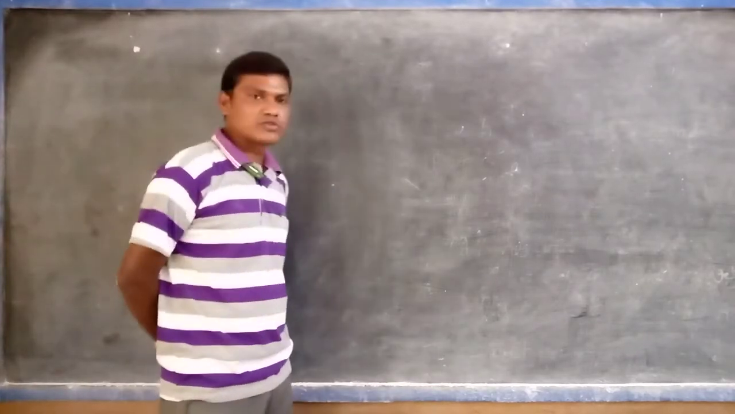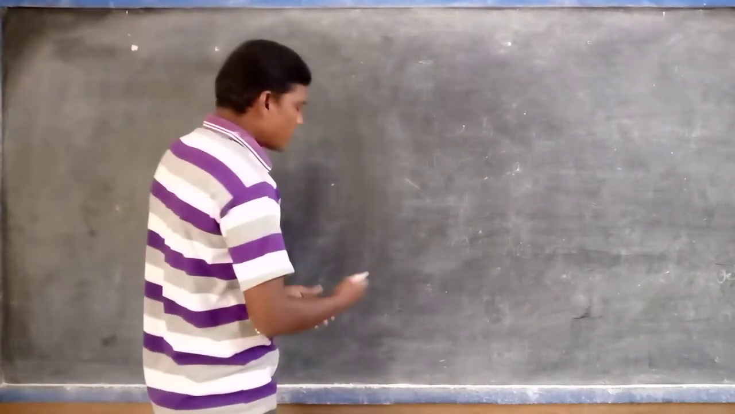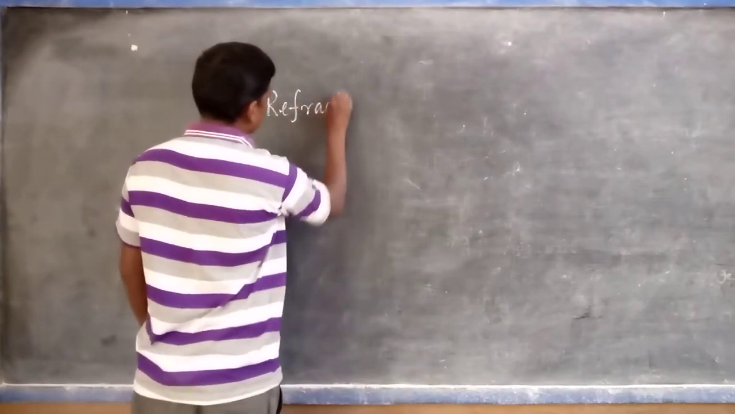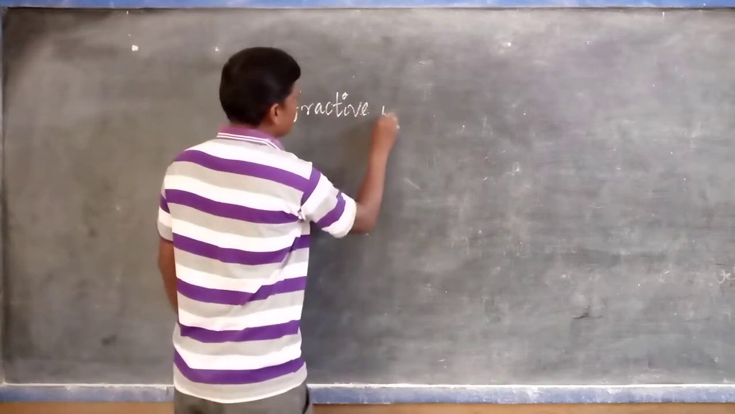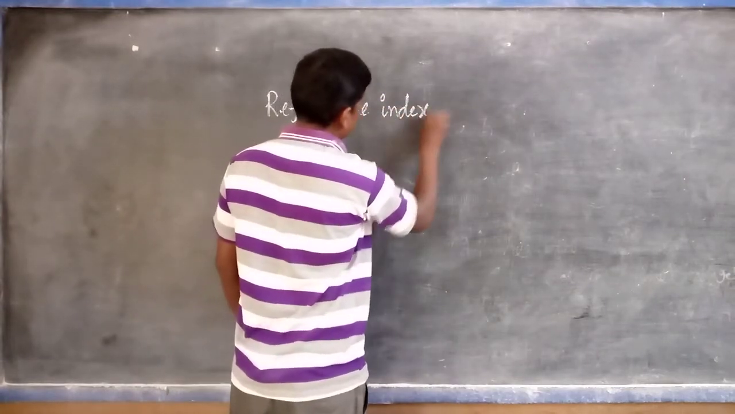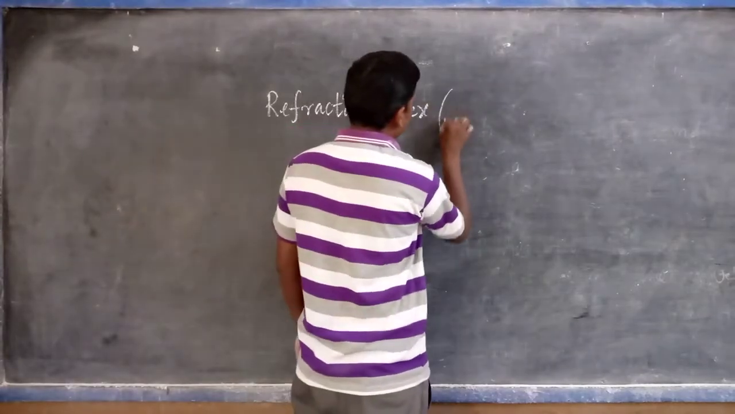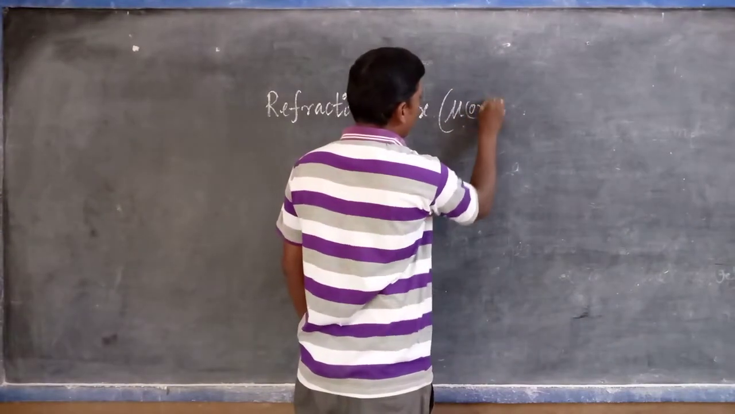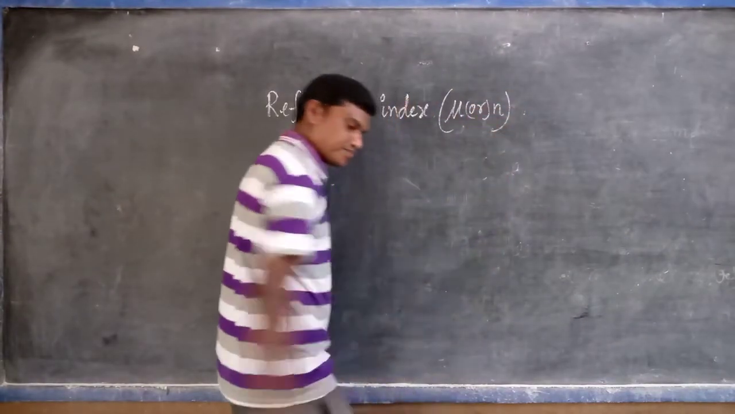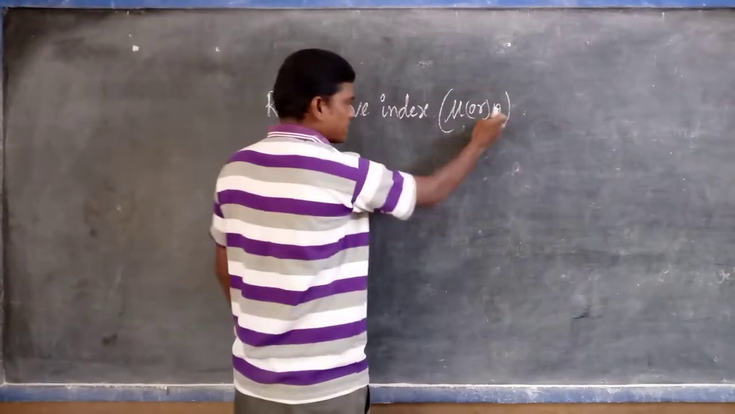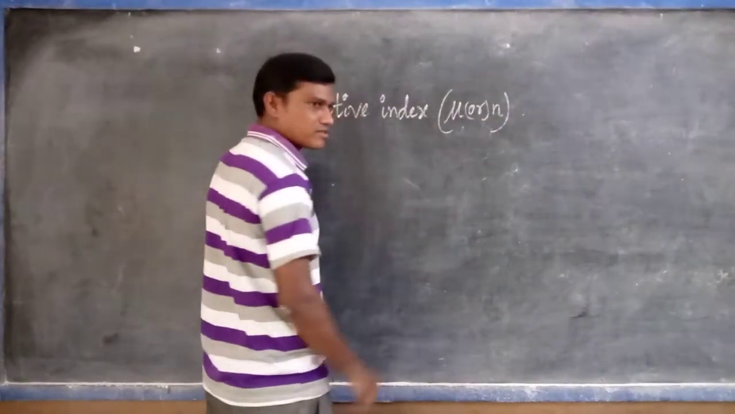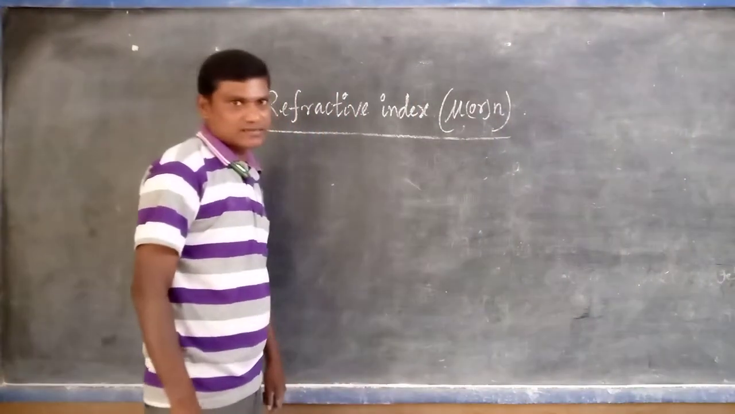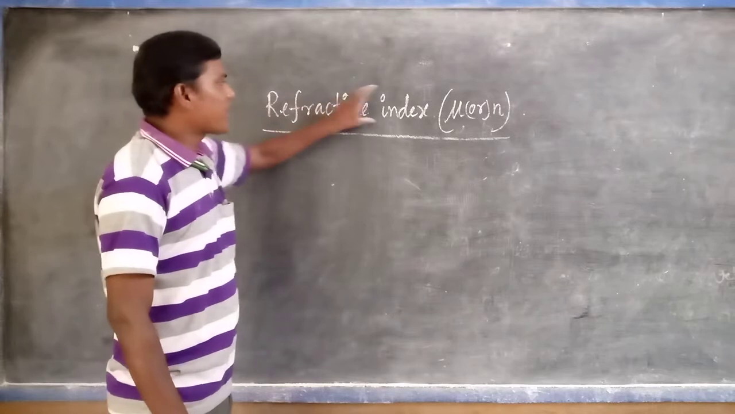Okay, so let me come to our topic directly. So what is our topic? Refractive index. Refractive index is represented by the symbol mu, M-E-W, mu, R-N. In our textbook they are represented with N, but generally we use mu. You can use either mu or N, that is correct. Okay. So what is the refractive index?